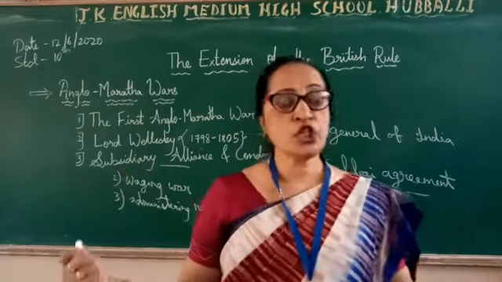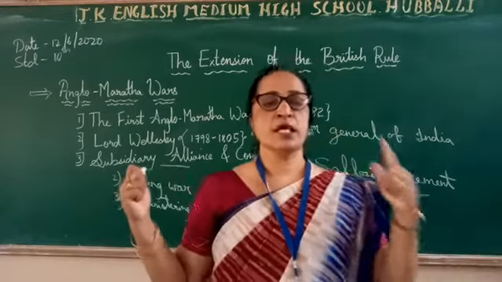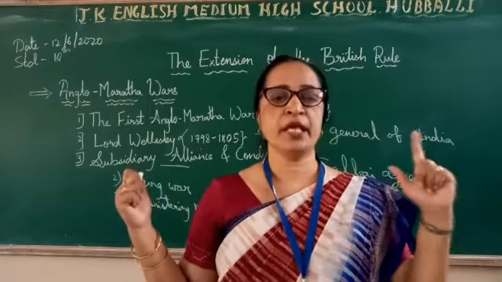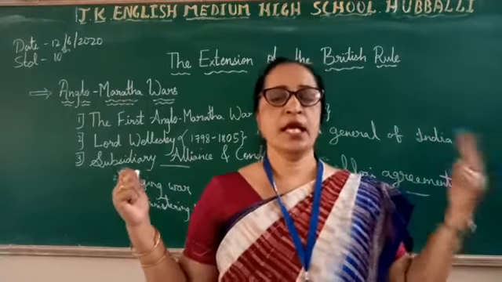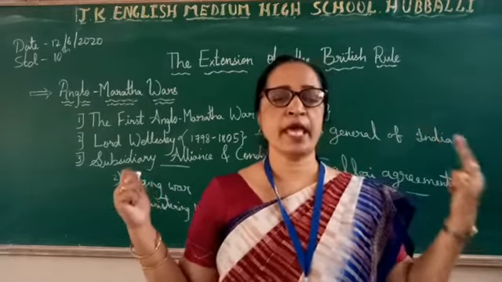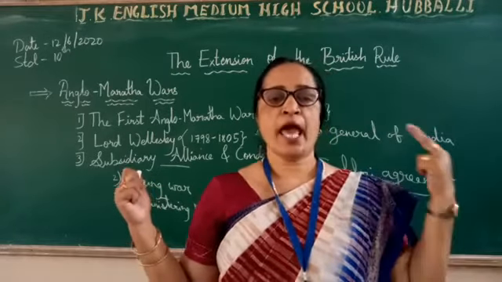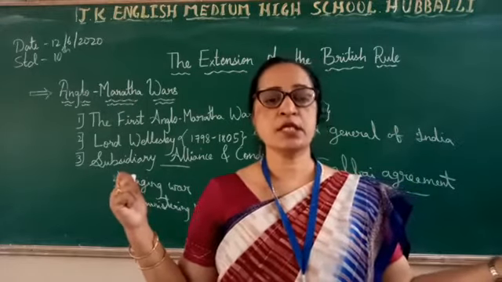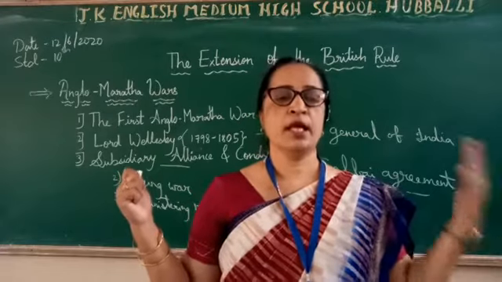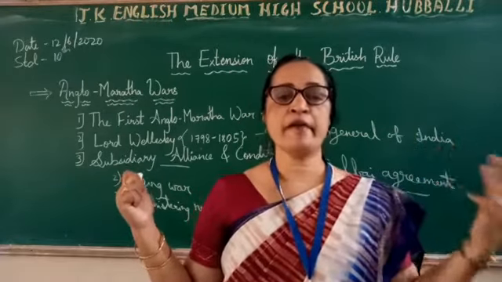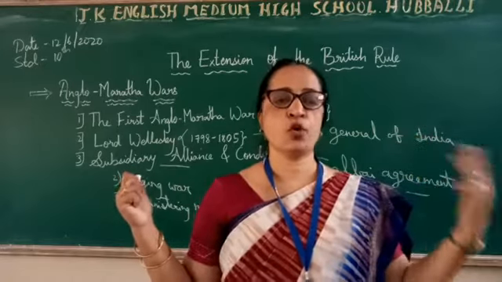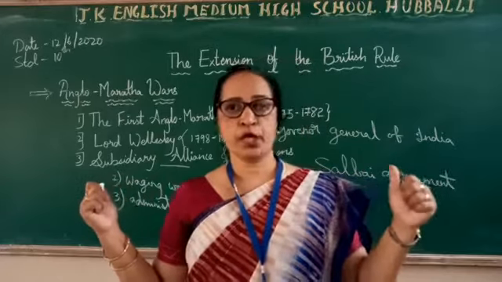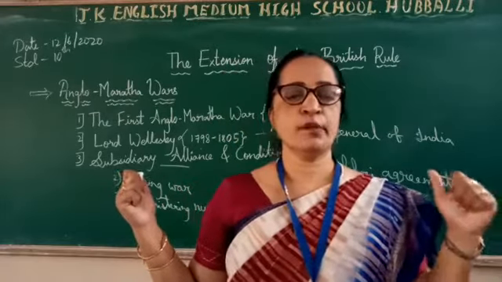And what are the conditions of the subsidiary alliance? The first and foremost, the Indian king had to keep the British army in his kingdom. Second, the concerned state had to bear the expense of the army and the wages of the soldiers, and also had to give certain revenue lands as well. Third, the king has to have a British resident in his court. Fourth, the king could not appoint any other European without the permission of the British.